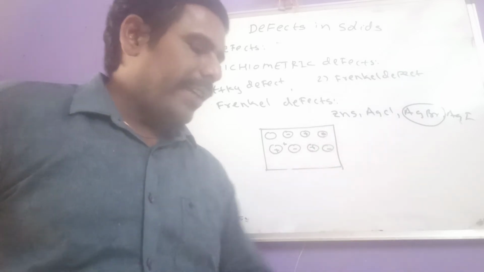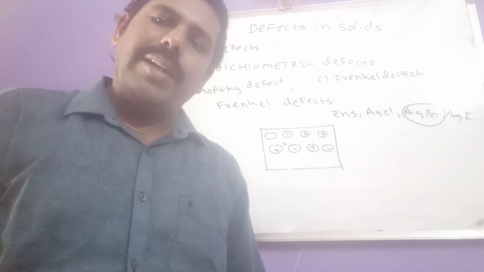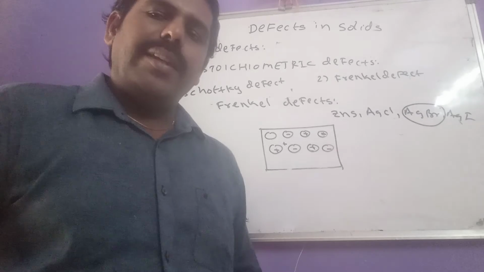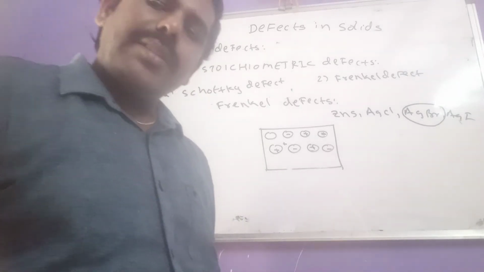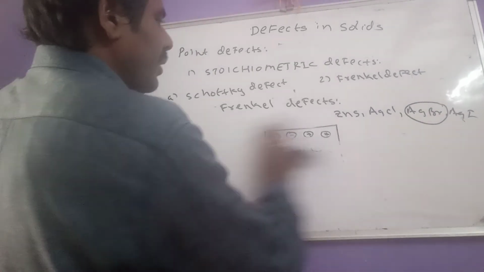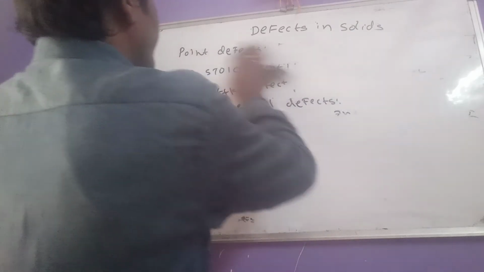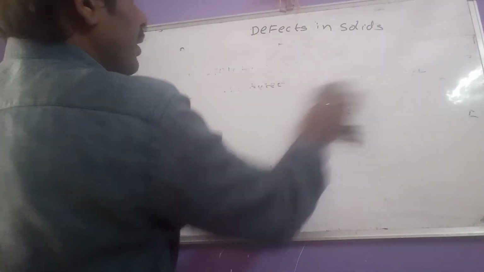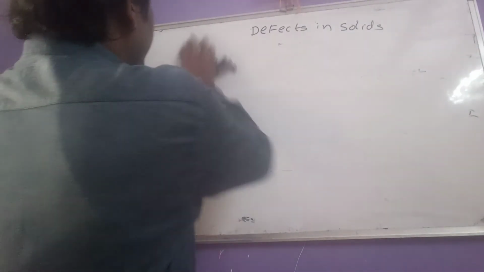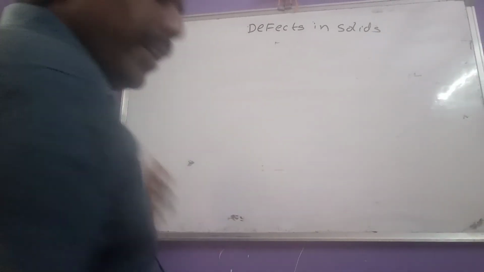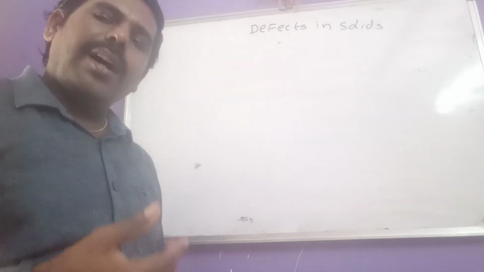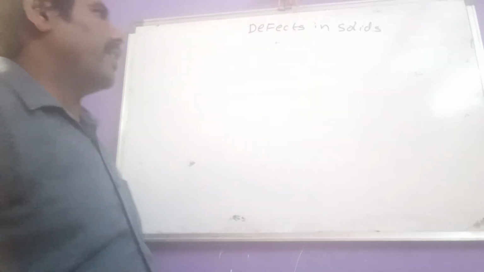So this is regarding stoichiometric defects. Okay, then let us see non-stoichiometric defects. What are non-stoichiometric defects? Generally, non-stoichiometric defects may be metal excess or metal deficiency defects.